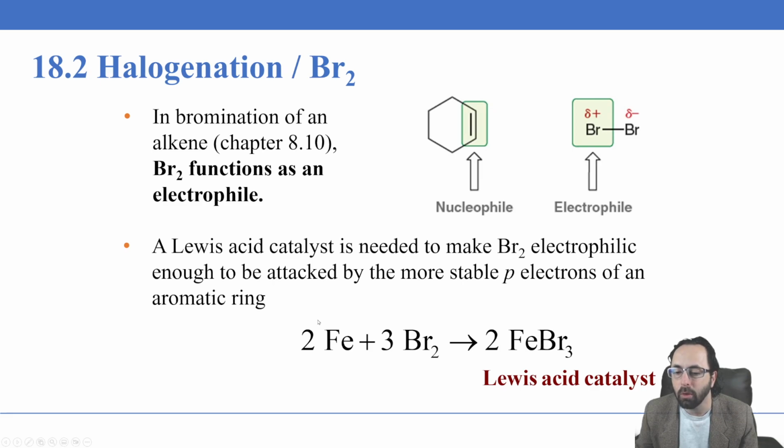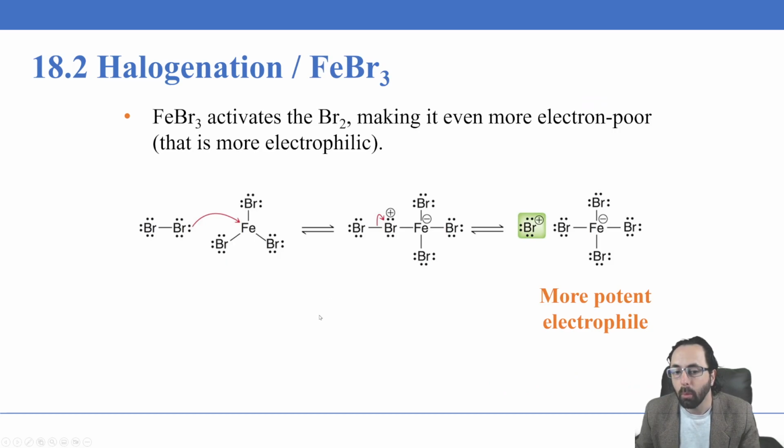But what can be created by the introduction of iron is iron(III) bromide, FeBr3. This iron(III) bromide behaves as a Lewis acid catalyst for this reaction. This Lewis acid catalyst will make the bromine electrophilic enough to be attacked by the more stable pi electrons that exist in the aromatic ring. The way this occurs, first of all, we should think here. This mechanism is going to be very important for this chapter. This chapter is going to have continued types of mechanisms that follow this same theme.